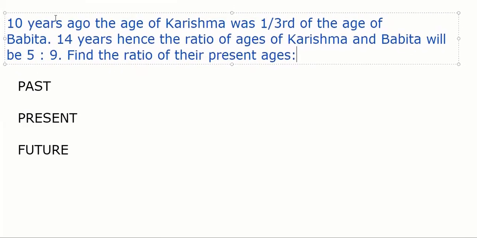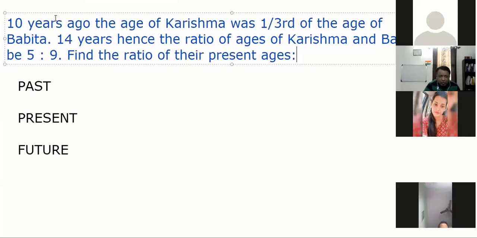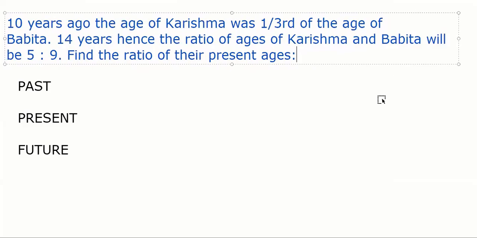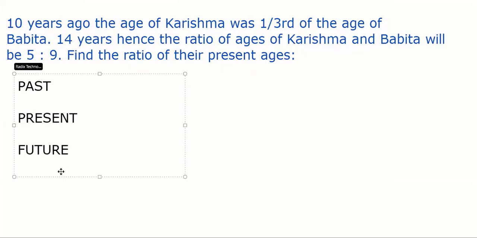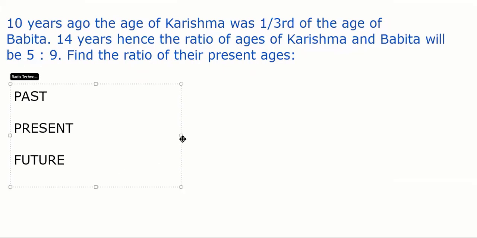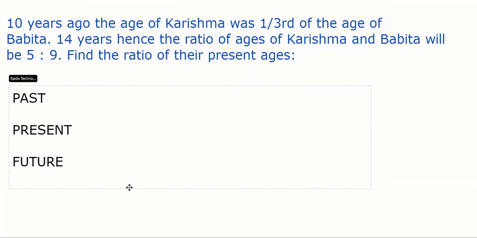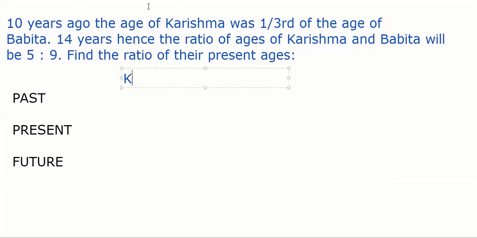Good morning, sir. So everybody listen how we are going to do this. Let's go, Shubhi. First, read the first line. 10 years ago, the age of Karishma was one-third of the age of Babita. So 10 years ago, correct? Yes, sir. First of all, which are the two people we have? Karishma and Babita. Listen, guys, the way we should do it, any problem at any level you can solve very easily. So we have Karishma, and we have Babita, correct?